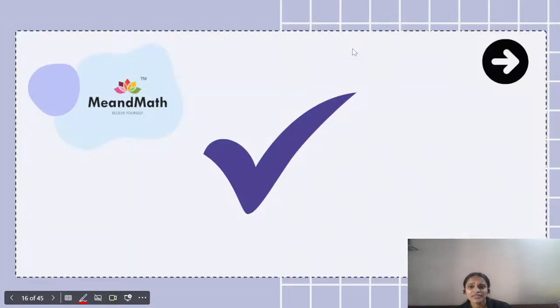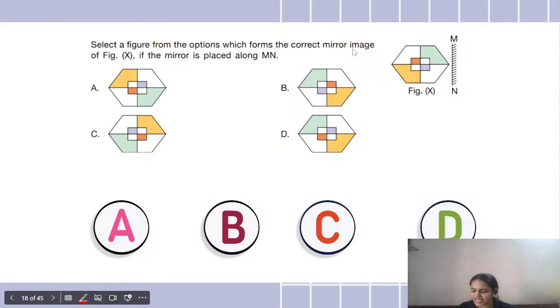Okay, now let's move on to the next question that we have, which reads like this. Select a figure from the options which forms the correct mirror image of figure X. So figure X कौन सा है? ये है. अभी इसका मिरर इमेज कौन सा बनेगा, कि मिरर के ये साइड उसका रिफ्लेक्शन कौन सा बनेगा, you have to tell me that. Okay, so M and N is the mirror, this is the mirror.